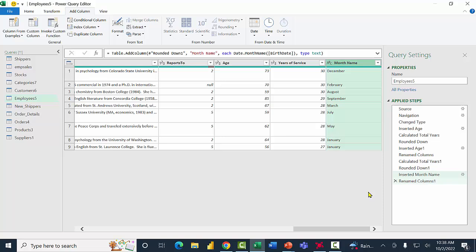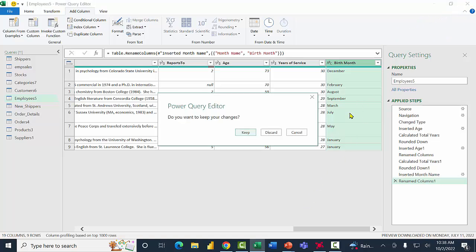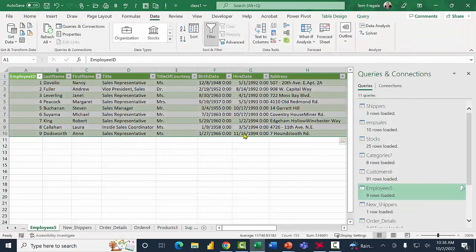So you can really see that the Power Query has lots of ways to clean up your data. And then notice all of those steps are accumulating over here with the applied steps. I'm going to go ahead and close that window, and I'm going to say keep. Okay? And now the changes will apply here.